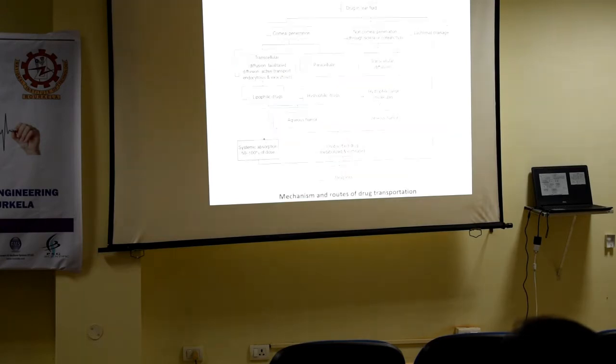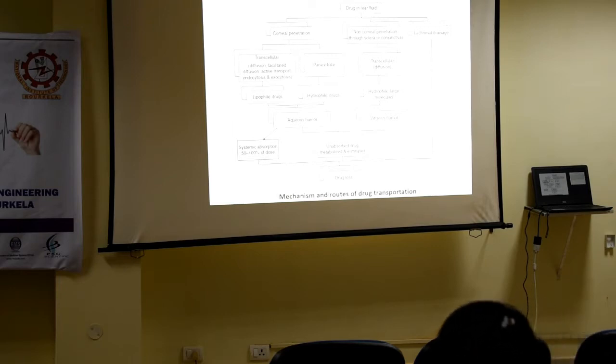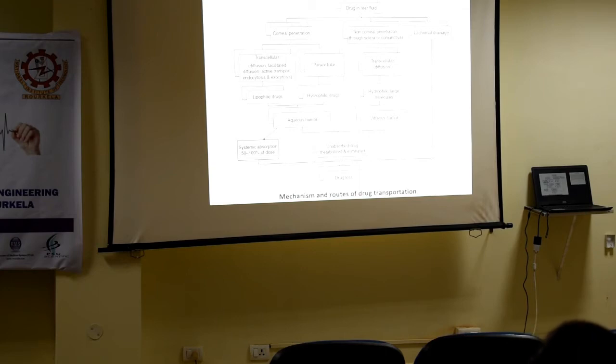After instillation of the drug into the eye, what is happening? There will be corneal penetration, there may be non-corneal penetration, and there may be drainage. This drainage is lacrimal drainage, that is, drainage due to tears. If tearing is there, immediately after instillation the drug is lost from the eye. So our motto should be to prevent this drainage, so that the drug remains in the eye for a long period of time and we can get the required therapy.